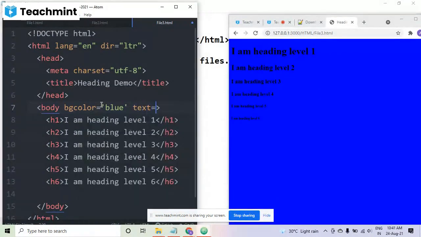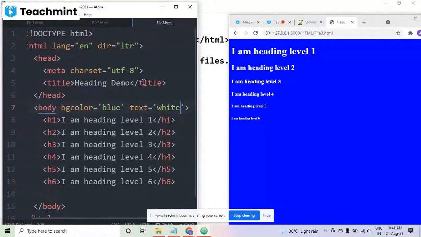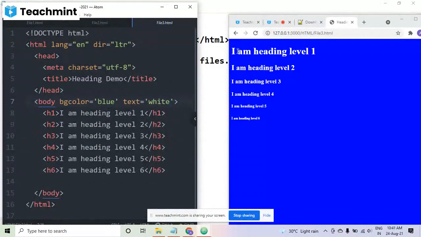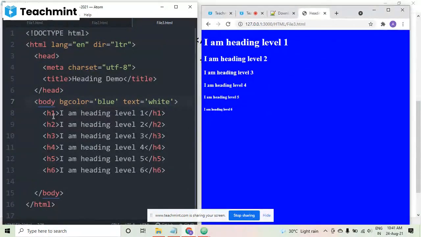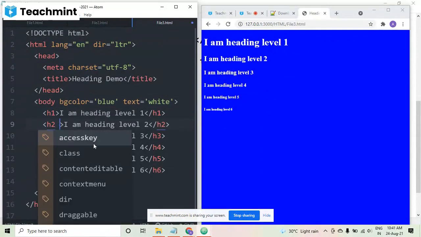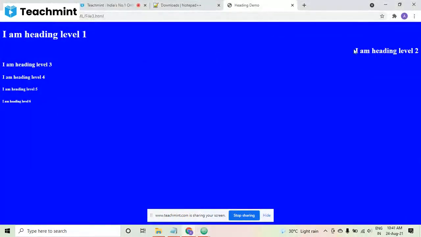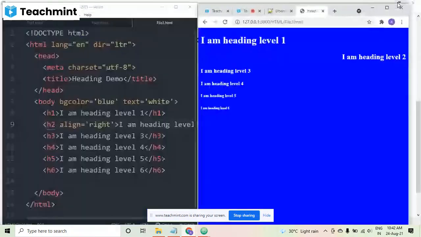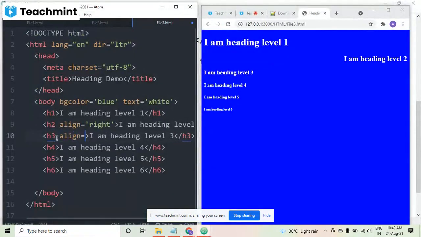Text color you can change, like black is not visible, so I'm just taking it white. So here you can see, it's coming from the left side. It is left aligned. Headings are left aligned by default. You can change their alignment also. Here I am giving align equals to right. So what will be happening? This heading has gone to the right. You can see this is coming to the right of the browser. So you can make changes in its position also. Then I am taking align equals to center.